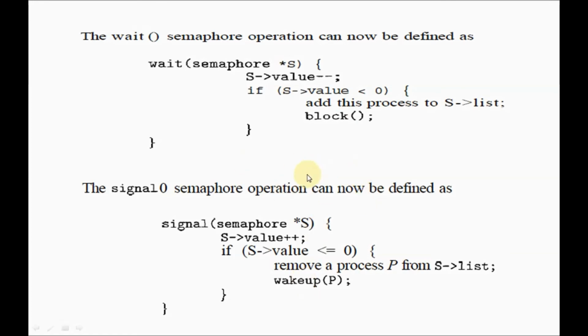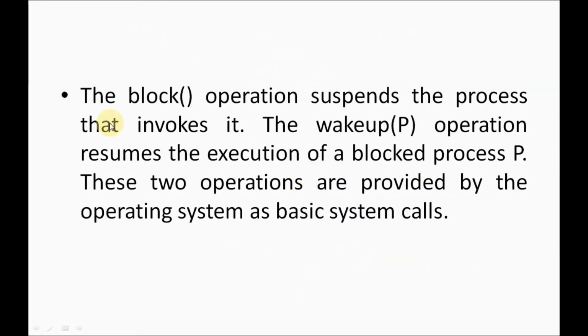Now see, simple, the block operation suspends the process that invokes it. I told you, instead of waiting, instead of looping, you can block itself. Then once it is blocked, it can move to the list.